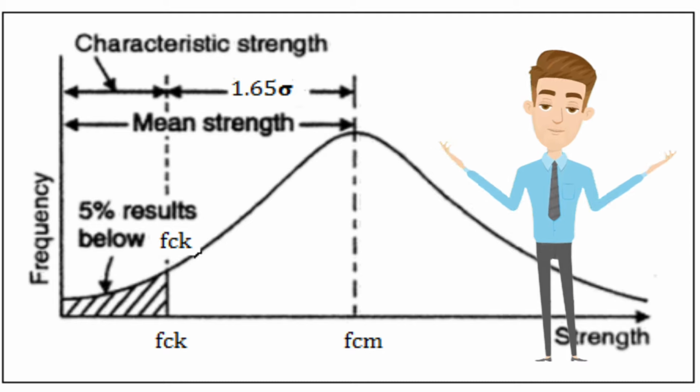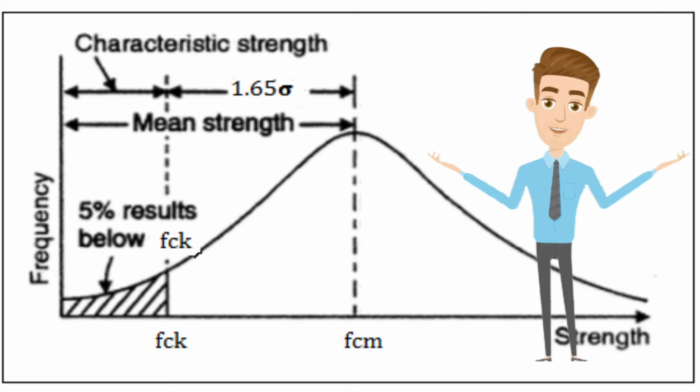But as the cube casted for the above grade may resemble variation in strength due to many factors, the IS 10262 recommends that the design should be done in such a way that not more than 5% of the test results should fall below the characteristic strength. Hence, we always design for a strength slightly greater than the characteristic strength, which is called target mean strength. The formula for target mean strength is provided in IS 10262 as target mean strength equals to characteristic strength plus 1.65 times standard deviation.